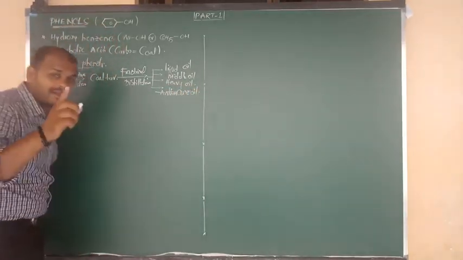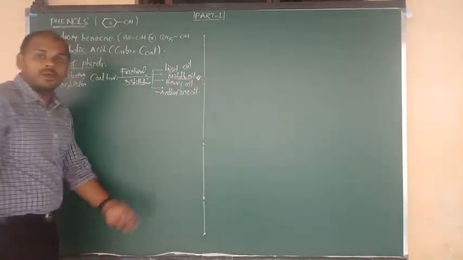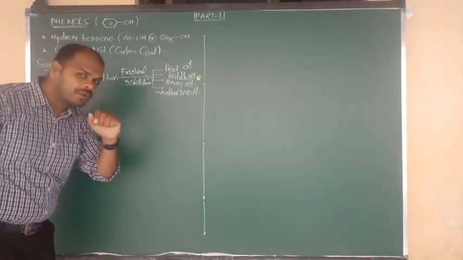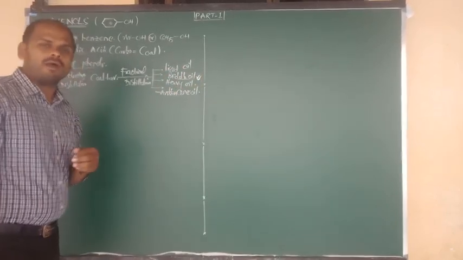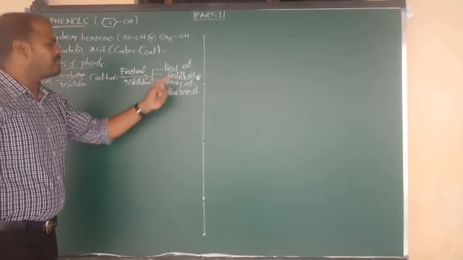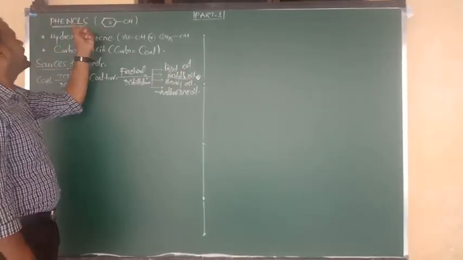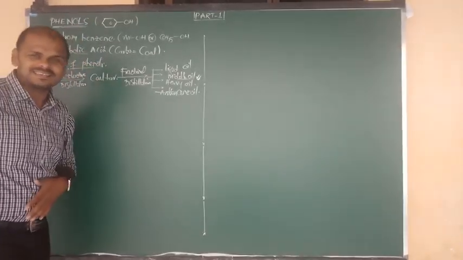Try to remember middle oil. Another name is carbolic oil. What I told you? Middle oil, another name is carbolic oil. Why are we saying middle oil is known as carbolic? Because from middle oil we will get phenol. Phenol's other name is carbolic acid.